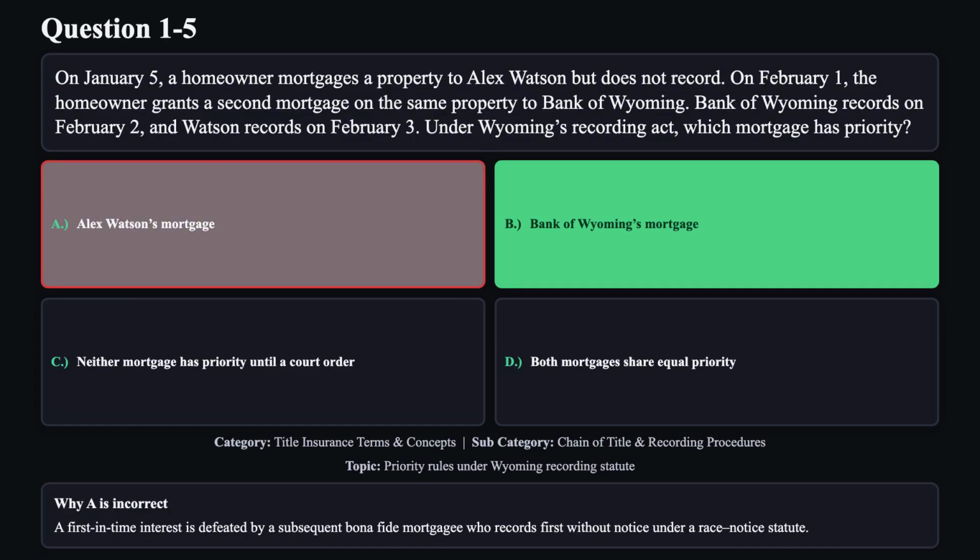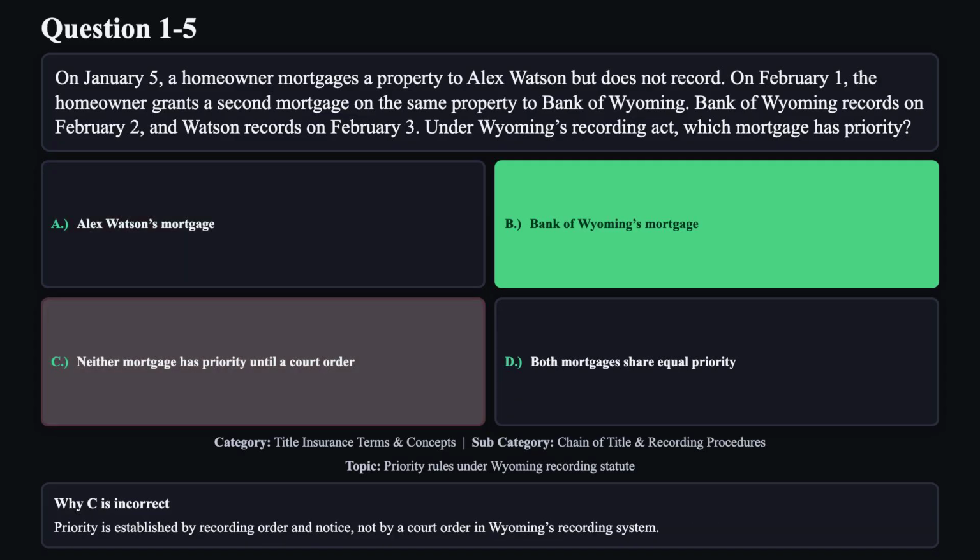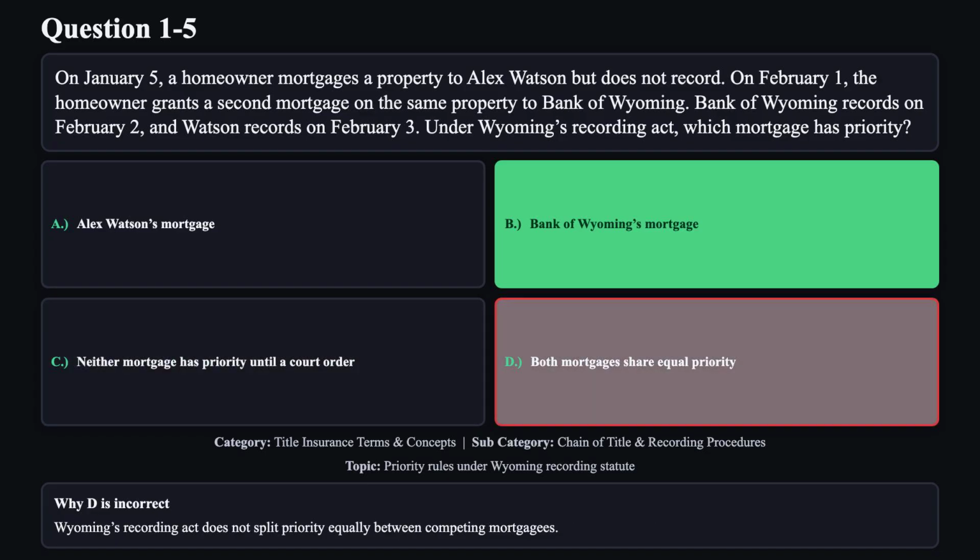Reason A is not correct. A first-in-time interest is defeated by a subsequent bona fide mortgagee who records first without notice under a race notice statute. Reason C is not correct. Priority is established by recording order and notice, not by a court order in Wyoming's recording system. Reason D is not correct. Wyoming's Recording Act does not split priority equally between competing mortgagees.